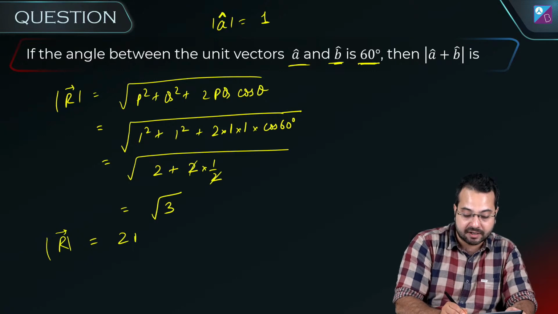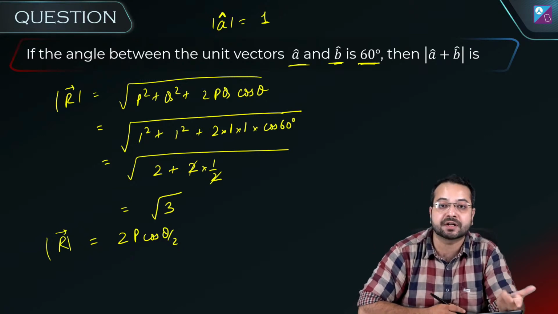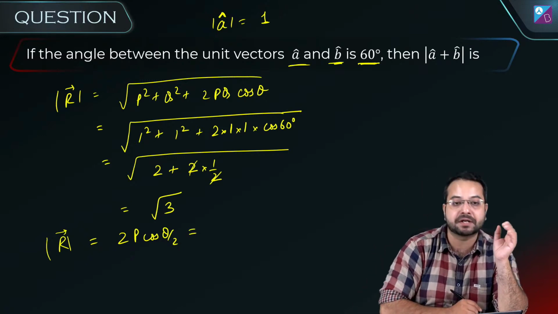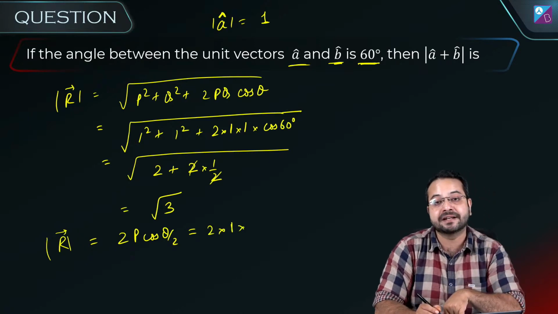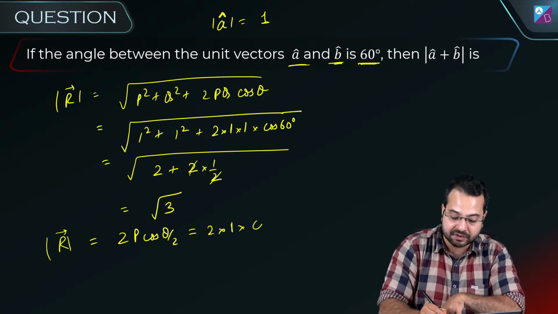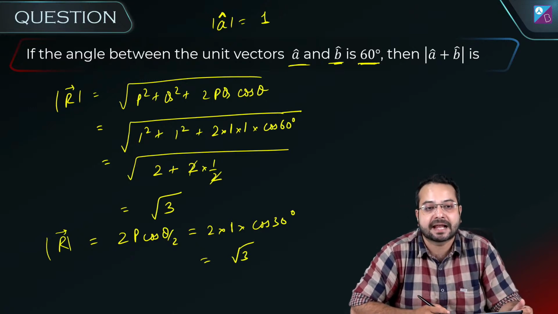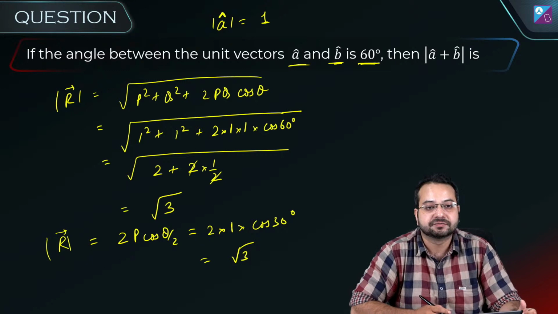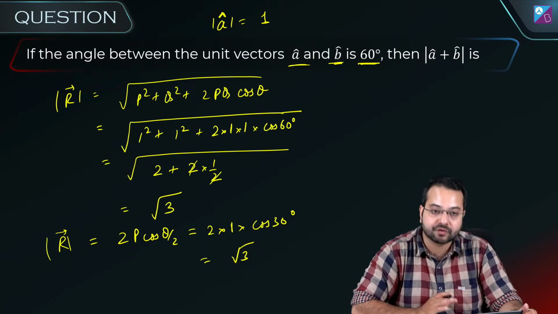What was the result? 2P cos theta by 2. Can you remember that? Can you recall that? Two vectors equal in magnitude, the resultant is 2P cos theta by 2. So this becomes 2 multiplied by 1 and cos theta by 2, cos 60 degree by 2, that means cos 30 degree. So this will be root 3. So from there also we can calculate it. No, it will be root 3. How root 2? It should be root 3.